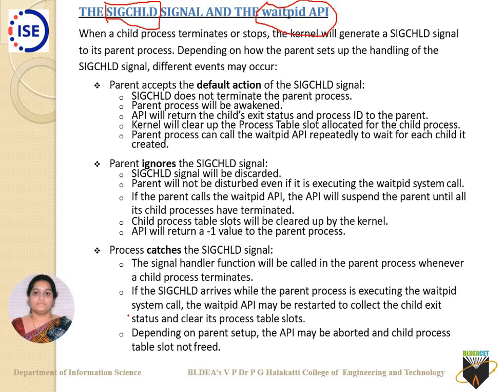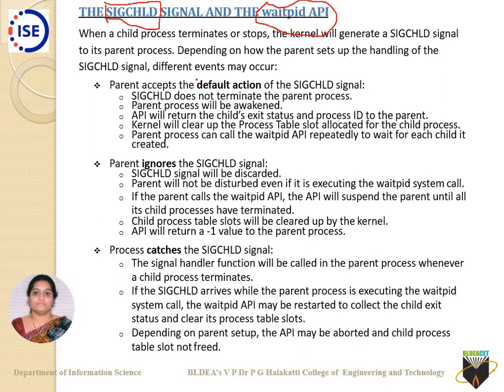As you all know, for a signal there are three kinds of actions that take place: the default action, ignoring the signal, or calling a user-defined function, that is, a function handler. First, a small definition. When a child process terminates or stops, the kernel generates a SIGCHLD signal to its parent process. Depending on how the parent sets up the handling of the SIGCHLD signal, different events may occur.